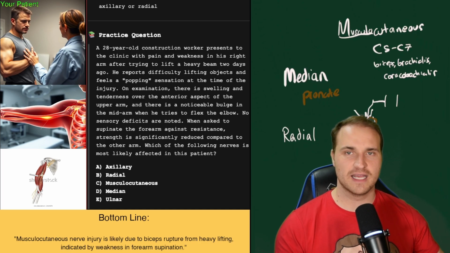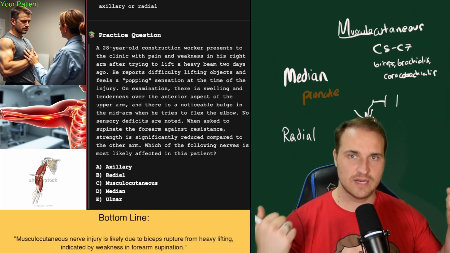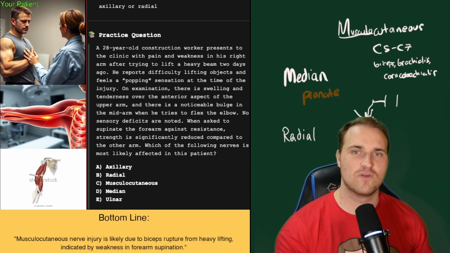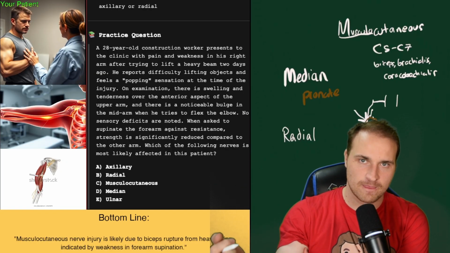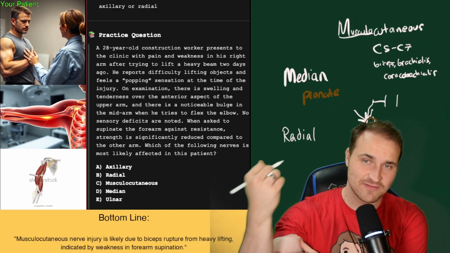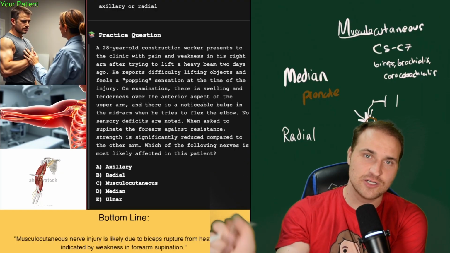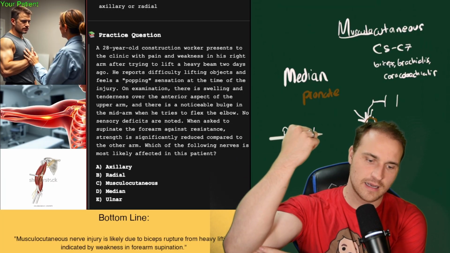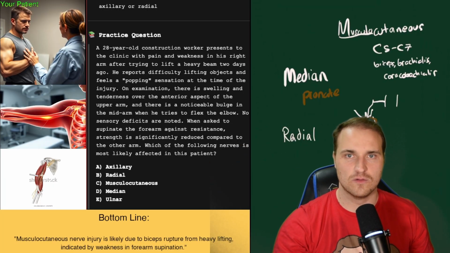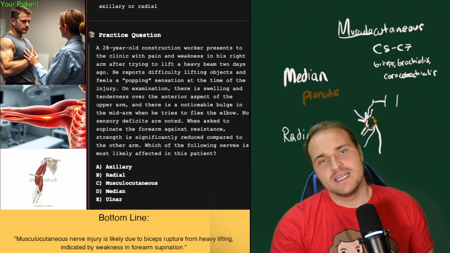So this dude is lifting a heavy beam and he hears a pop, and we just get a bulge, and it's going to be the Popeye deformity, the biceps tendon rupture. That's the most powerful supinator in the forearm, and its nerve supply is that C5 to C7 root. And so injury there produces that weakness in supination and elbow flexion. And this is what people like to flex when they're all like, oh, look at me. So musculocutaneous nerve is the answer.